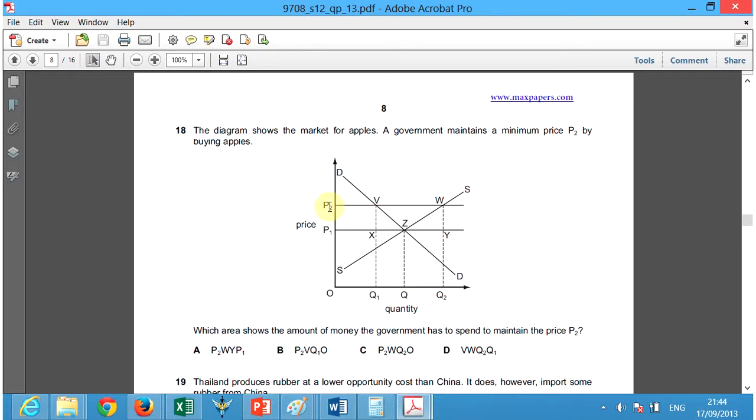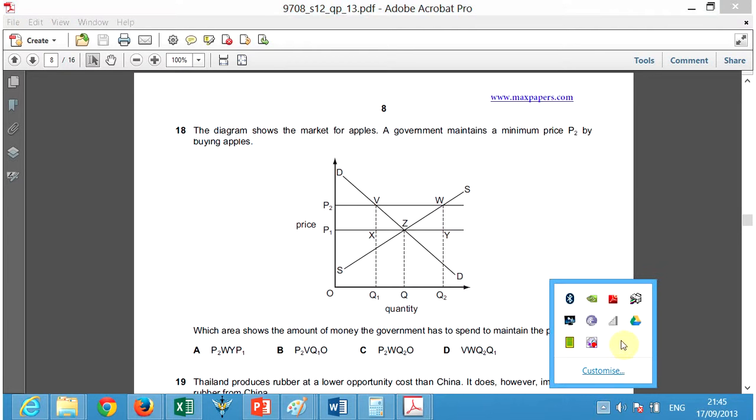So the government probably wants to keep the price high so that P times Q, the farmers can stay in business. Make the living standards for farmers better. So that apples remain constant in the society instead of letting the price float, right? And maybe the farmers go out of business because the market mechanism doesn't protect them. So the government steps in and says P2 this here. Okay, which area shows the amount of money the government has to spend to maintain P2? Okay, so we're looking at this here.